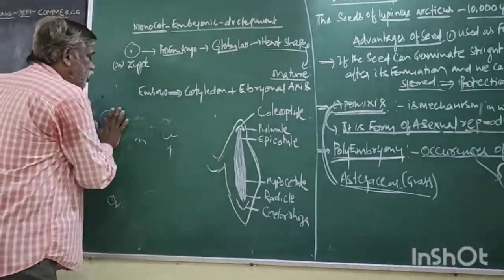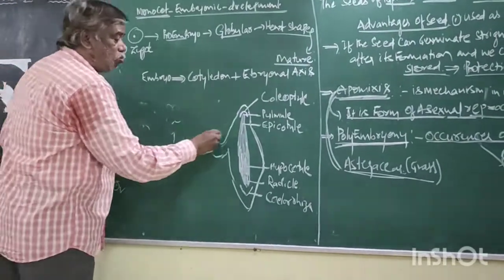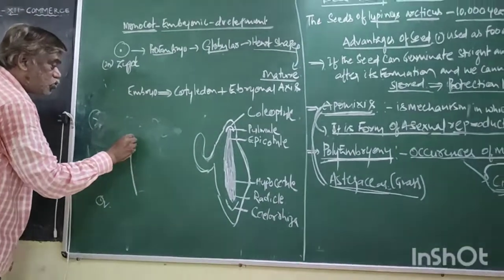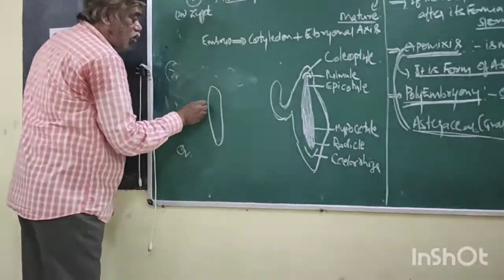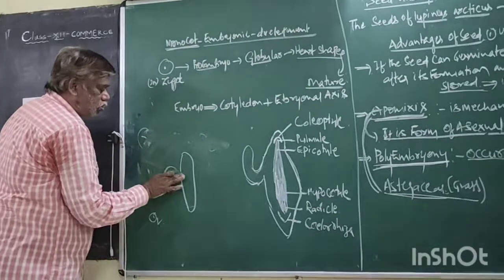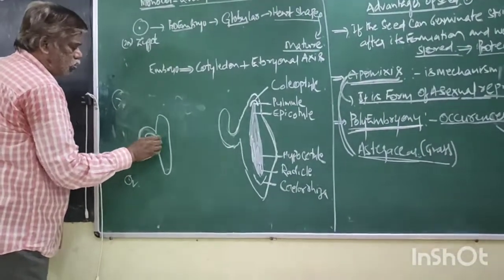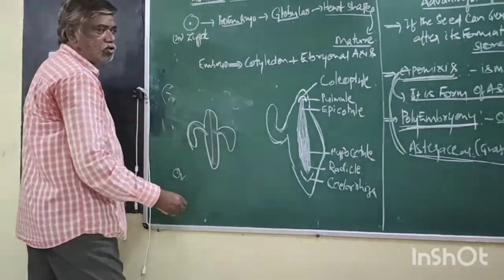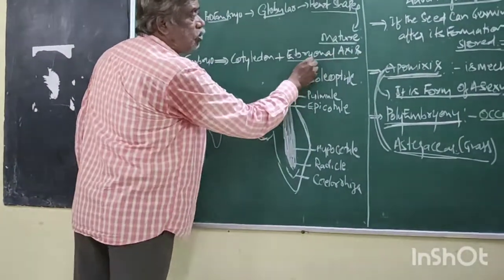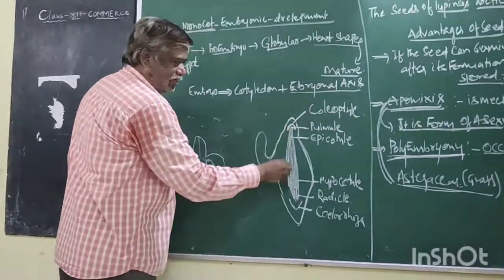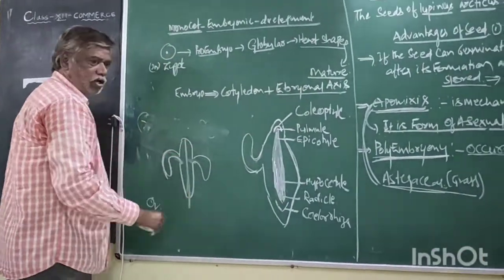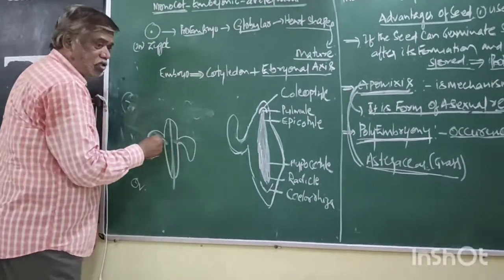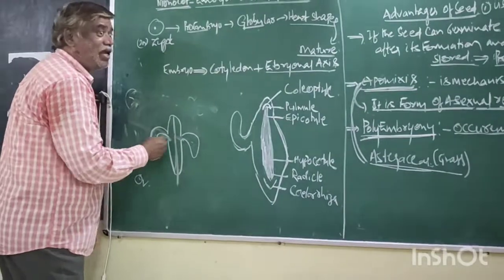Now take the mature embryo of monocots. Now this is the dicot mature embryo. What is this? Embryonal axis. This embryonal axis contains 2 cotyledons on both lateral sides.